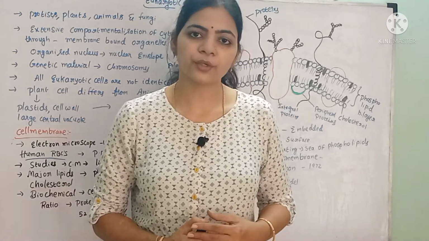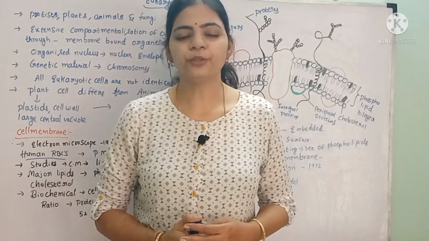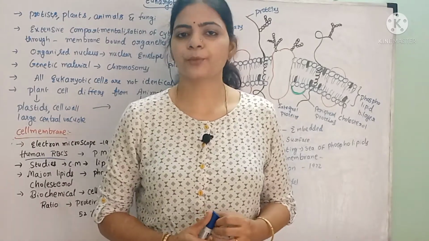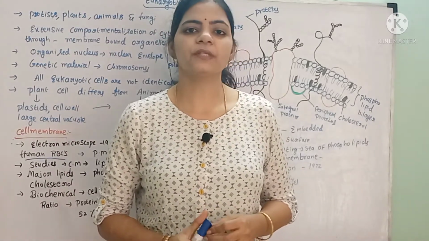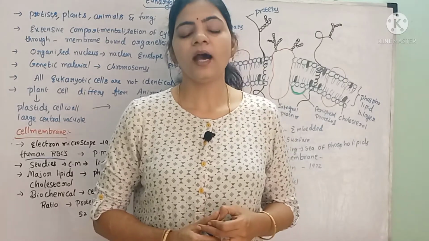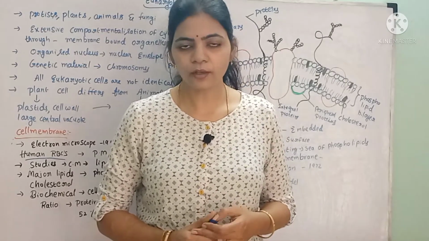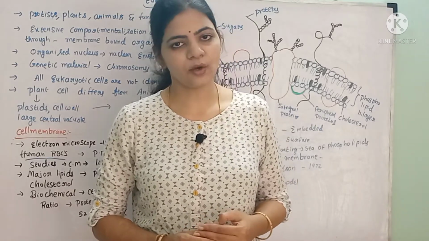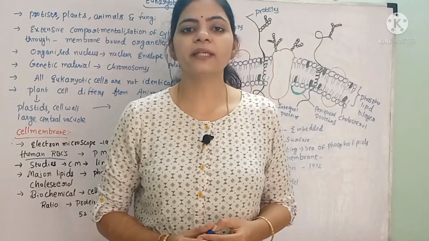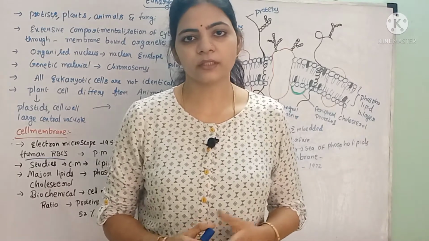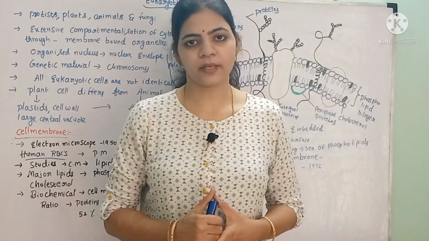In this video, we are going to study the eukaryotic cell. In the last video, we completed the prokaryotic cell. In that, we studied that prokaryotic cells include all the bacteria and consist of a cell wall made up of peptidoglycan. They do not have any cell organelles, and a proper nuclear membrane is absent in the nucleus. These are some of the properties studied in the prokaryotic cell.